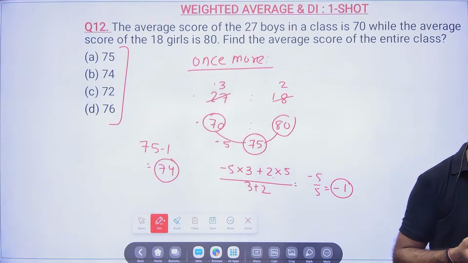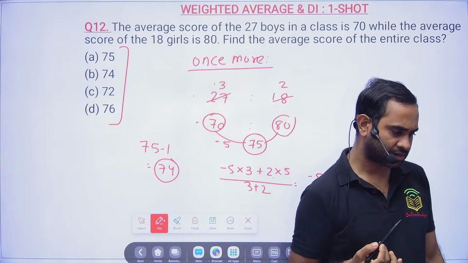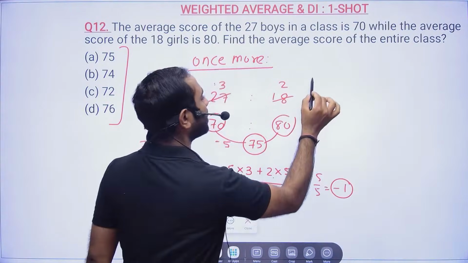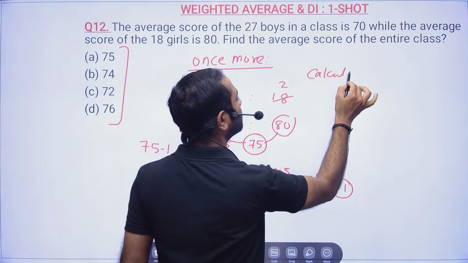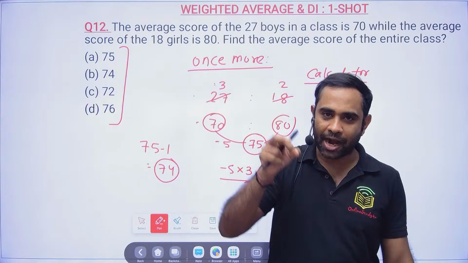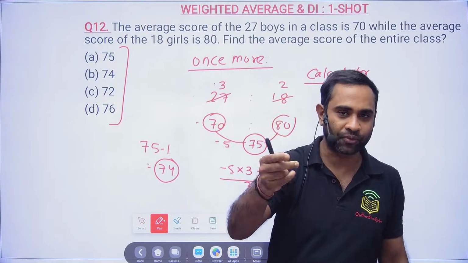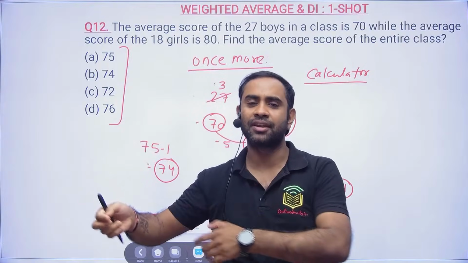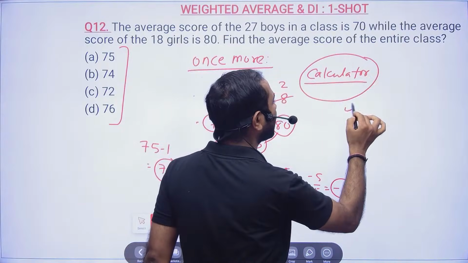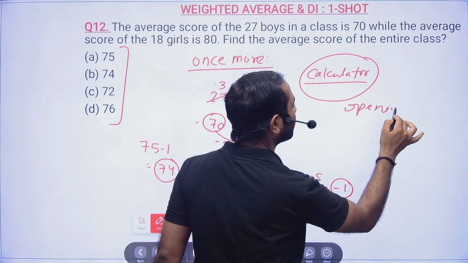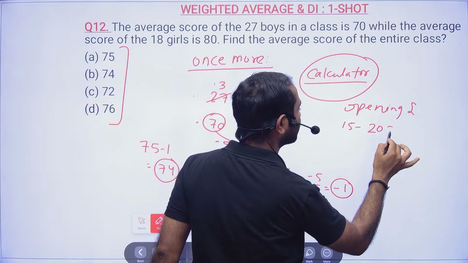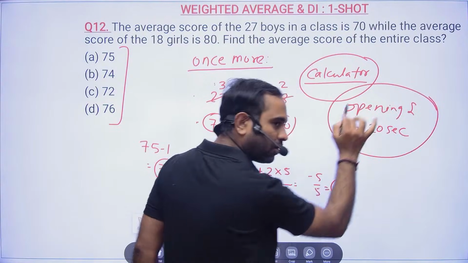That's all done. Clear? See, you have a calculator during the exam. I will tell you what will happen. That calculator you have to always open and then close. Once you move to the next question, again you have to open and again you have to close. So this calculator opening and closing will kill at least 15 to 20 seconds of your time. Okay. So they are not fools, right?